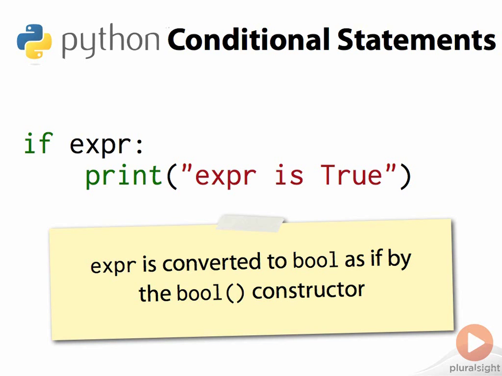The form of the statement is the if keyword, followed by an expression, terminated by a colon to introduce a new block. The expression is converted to bool, as if by the bool constructor. Let's try this at the REPL.